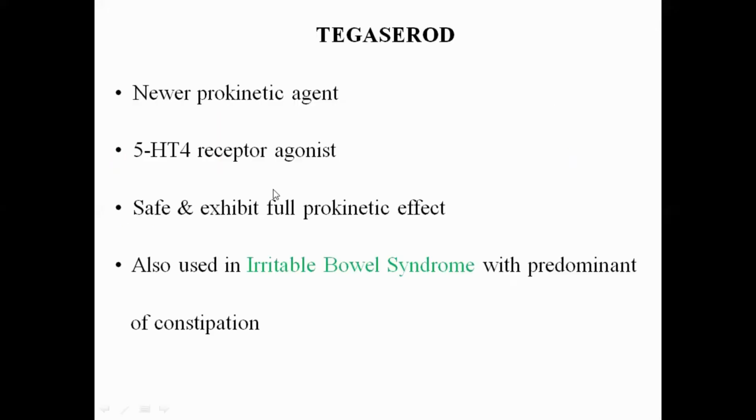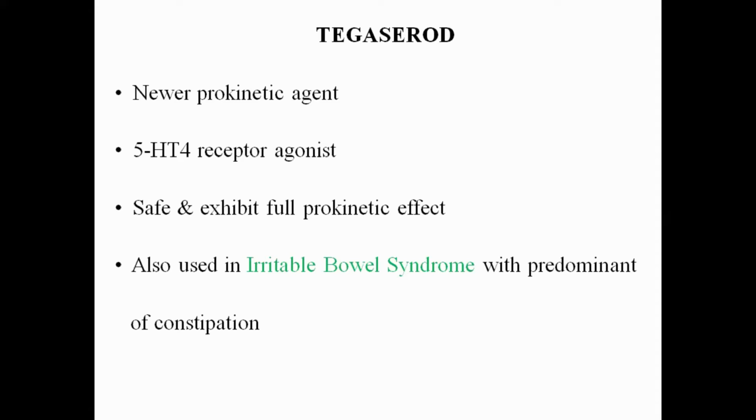Okay. Newer prokinetic drugs, in brief. They are TEGASEROD, a newer prokinetic agent. Only remember that they are serotonin 4 receptor agonists. So what will happen? They enhance the release of acetylcholine. The acetylcholine acts on the muscarinic receptor, which increases the peristaltic movement and reduces nausea and vomiting.